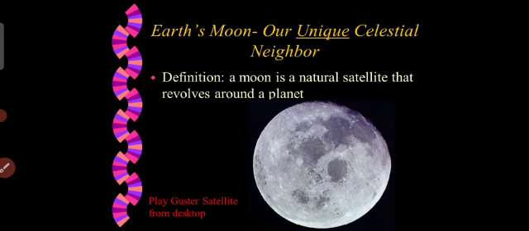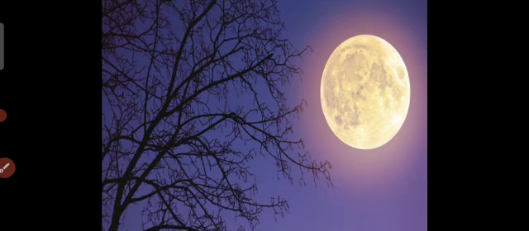Now phases of the moon. There are different phases of the moon. As you see in the night, sometimes the moon is complete, sometimes it is full, sometimes half, sometimes very thin. These are due to the moon taking about 28 days to go around the Earth. Due to this, the shape of the moon grows during one half of this period, which is called the waxing period, and reduces during the other half, which is called the waning period.